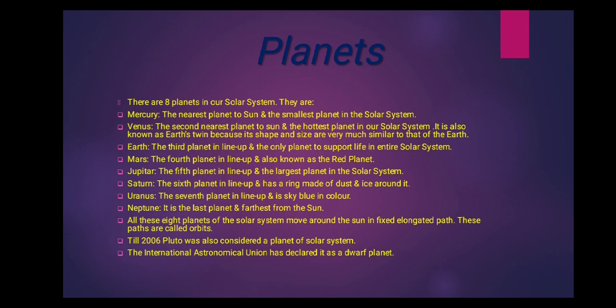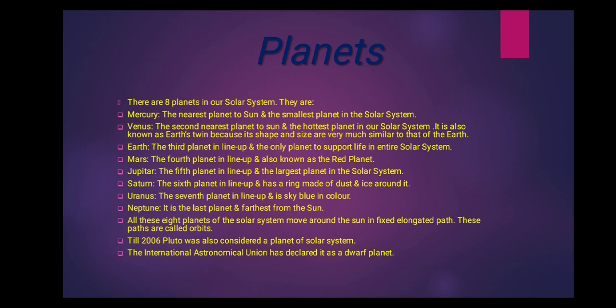Do you know, children, before 2006 there were 9 planets in the solar system, which means one more planet was also there, which is known as Pluto. But as per the decision taken by the International Astronomical Union in August 2006, Pluto was considered a dwarf planet.